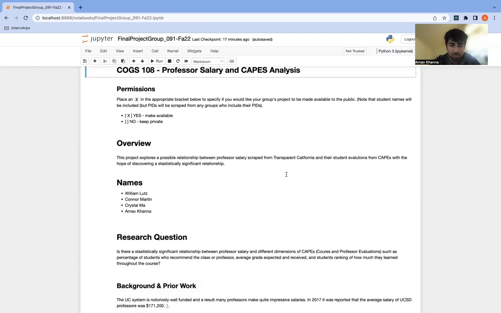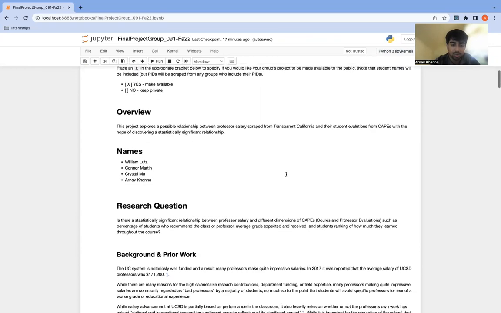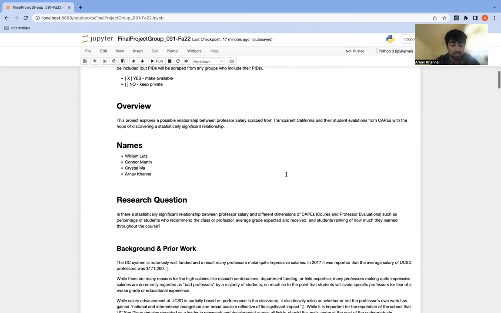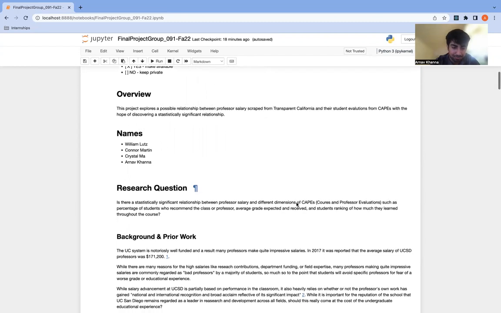So our project was about professor salary and trying to find a possible correlation between that and student evaluations from CAPES. Our research question was, is there a statistically significant relationship between professor salary and different dimensions of CAPES, such as percentage of students who recommend the class or professor, average grade expected and received, and student ranking of how much they learned throughout the course?